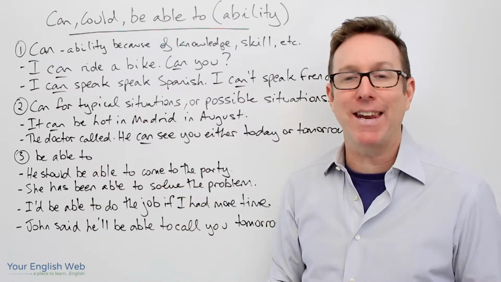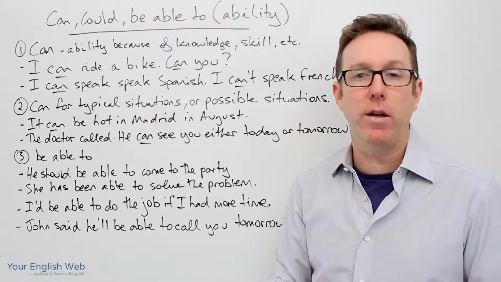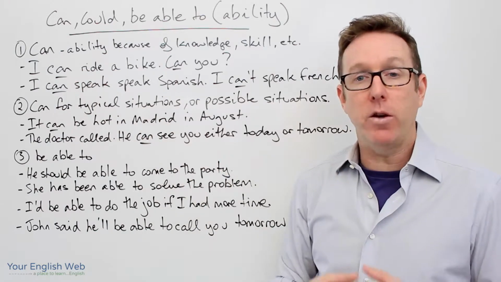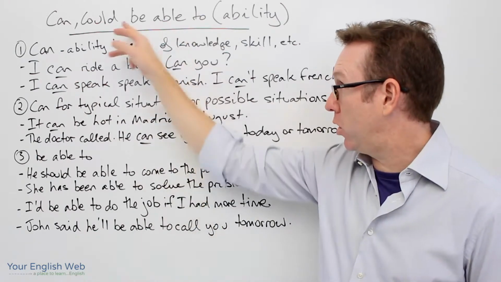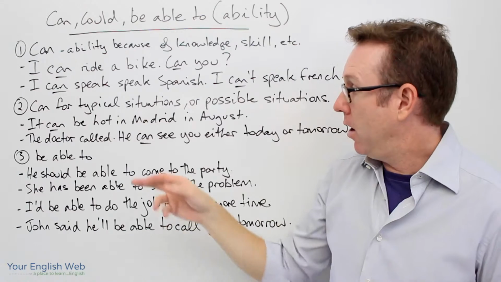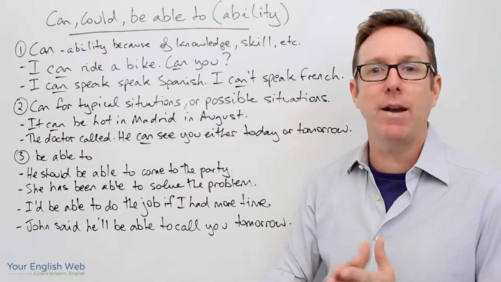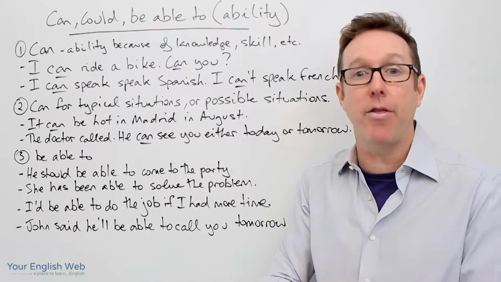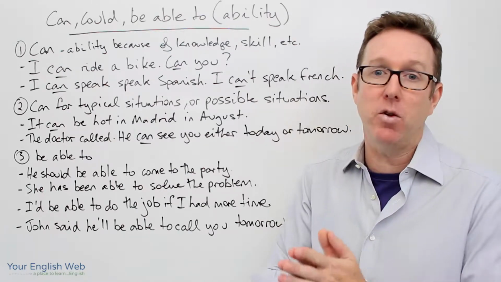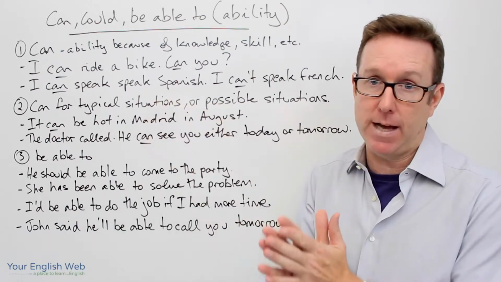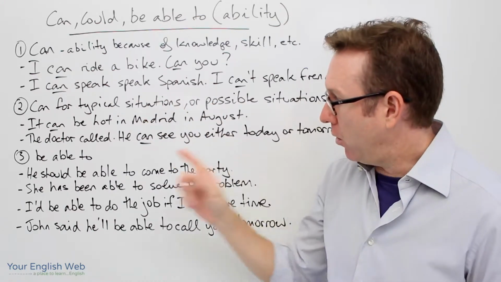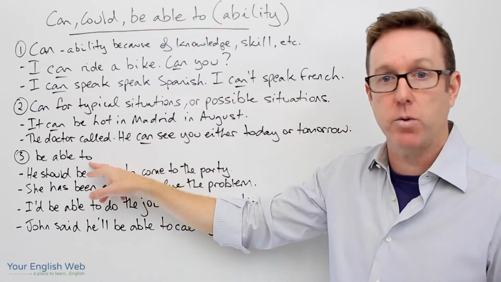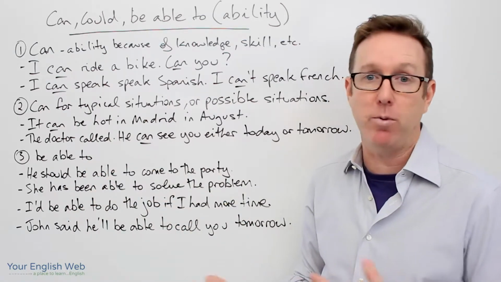Now, the problem with can is that we're limited to how we can use it. We can use it in the present, can. We can use it in the past, could, which I'll show you in a minute, but we're limited. So we can't use can with the present perfect. We can't use can with other modal verbs. We can't use can for the future, for example. Okay? So, how do we get around it? Well, we use be able to. Okay, so we substitute can for be able to.